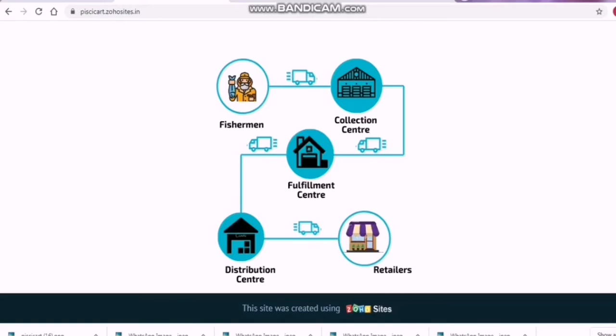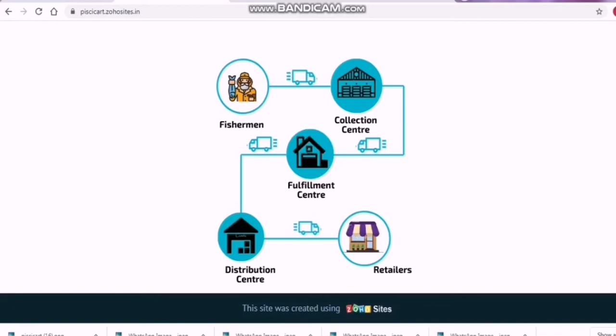So this collection center is a very big center. We are going to have it for regions, for example, for districts, and from the districts it is going to be a fulfillment center. A fulfillment center is for 2 or 3 big areas. And for each and every area having more than 100 shops, you're going to have a distribution center. So from the distribution center, the products will reach the retailer shop. This is how it works.